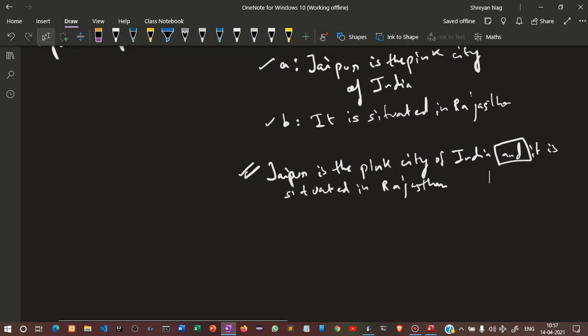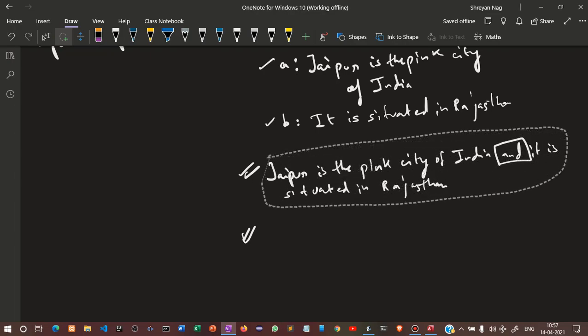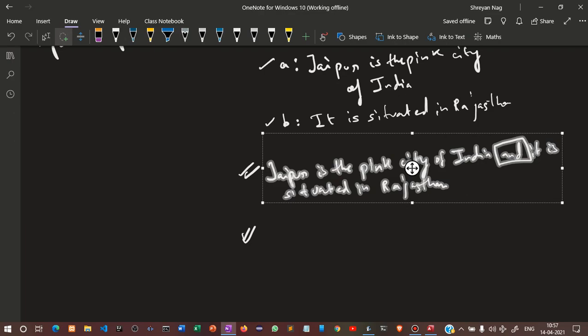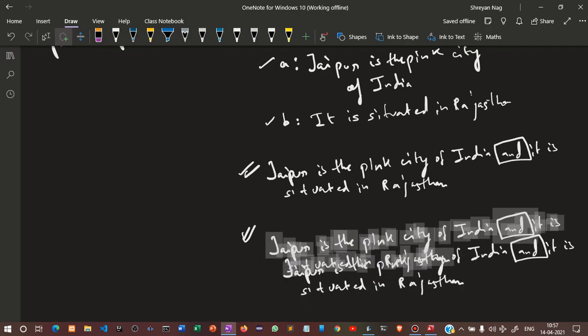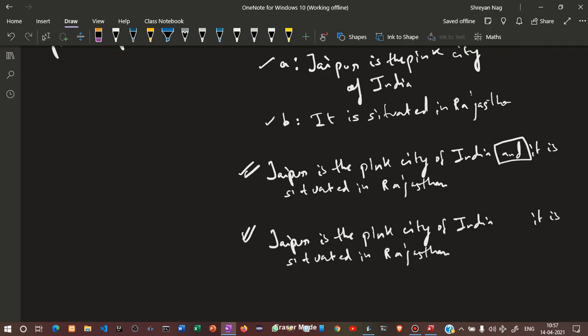We can again express this compound statement using the OR conjunction: Jaipur is the pink city of India, or it is situated in Rajasthan. Let me just copy this part again so that I don't have to write it again, and I'll write OR.